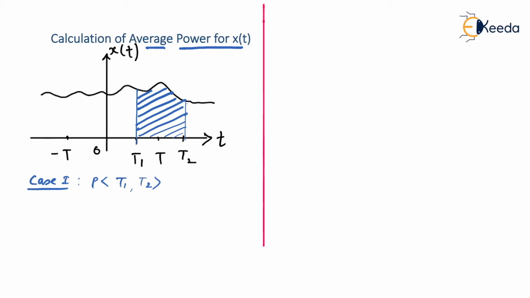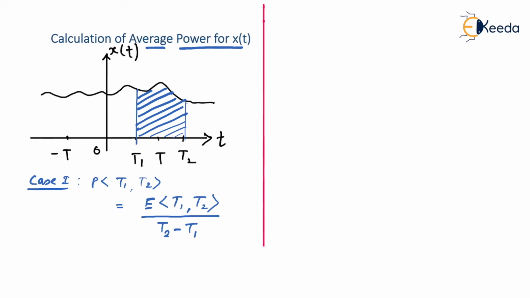So mathematically, power is given as energy within t1 to t2 divided by the interval, since we have to take the average of it. Right from t1 to t2, the interval of the time period would be t2 minus t1. Is that right?